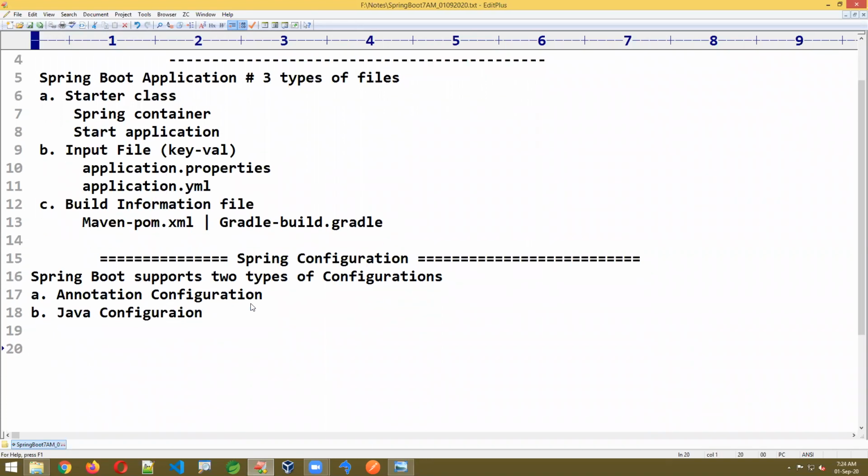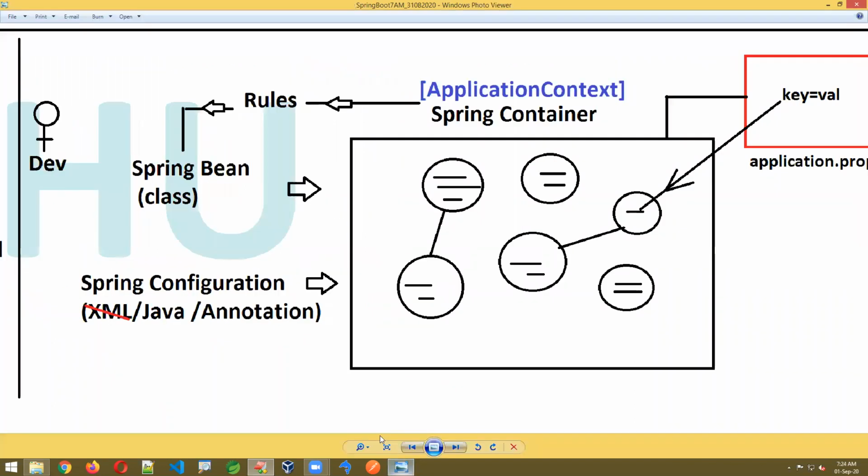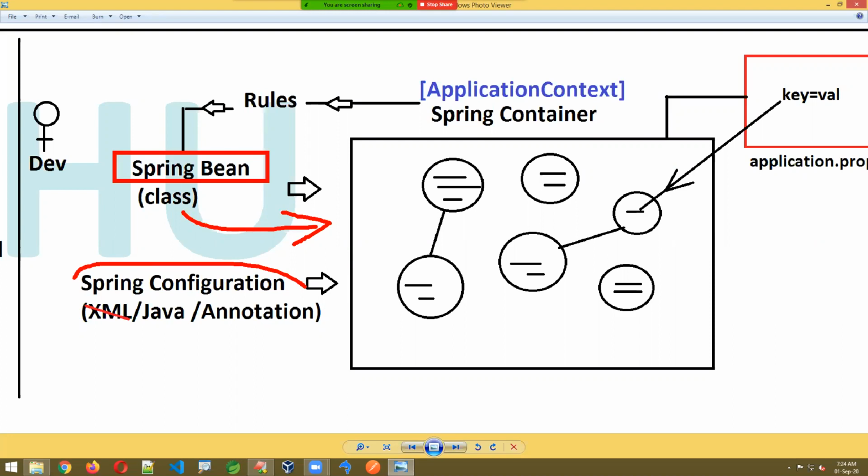What is the use? By taking the configuration file or configuration content only, the container will do its work. If we give only a class, the container will not do anything. It says, okay, I got a class, fine, then what to do? Create the object, then write the configuration.